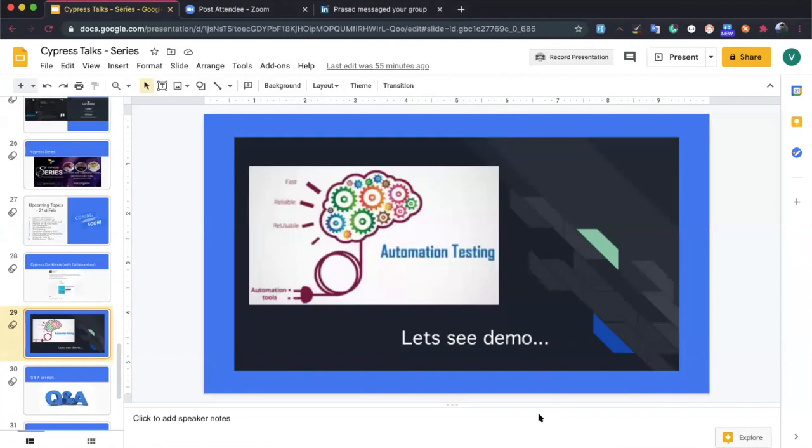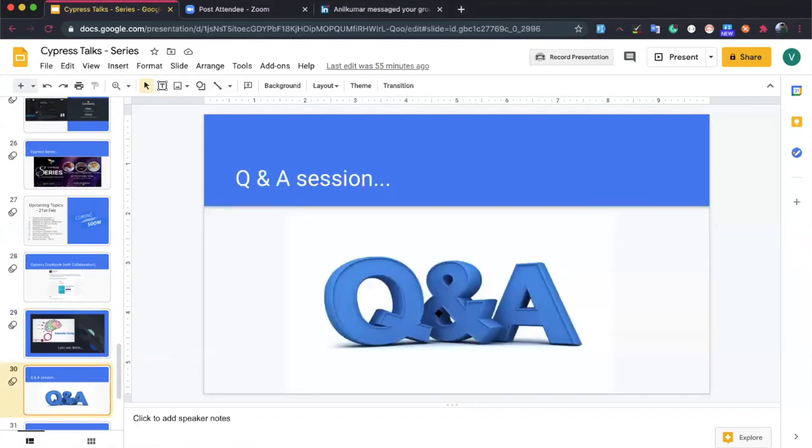Okay, so this is a simple demo of how to execute, how to debug, and how to use the Cypress Inspector Spy. In the upcoming series, we'll bring hands-on experience with the framework and examples on how to handle iframes, Shadow DOM, CI/CD, and GitHub Actions. So stay tuned, and if you have any questions, the Q&A session starts now. Feel free to ask any questions.